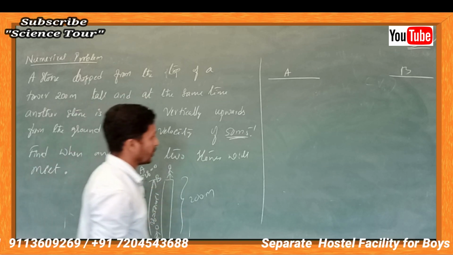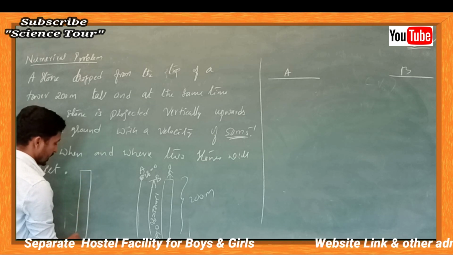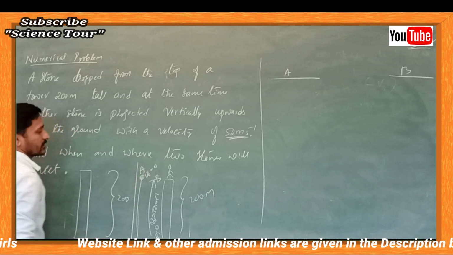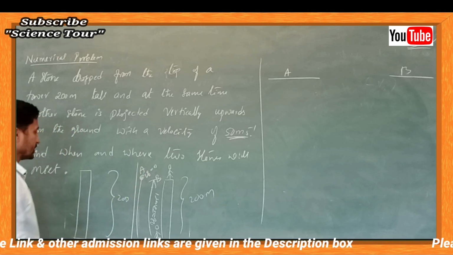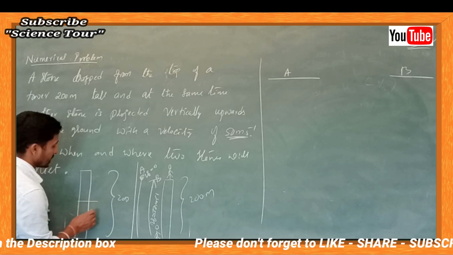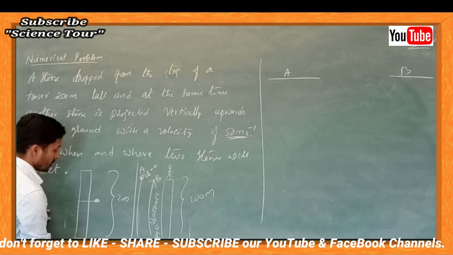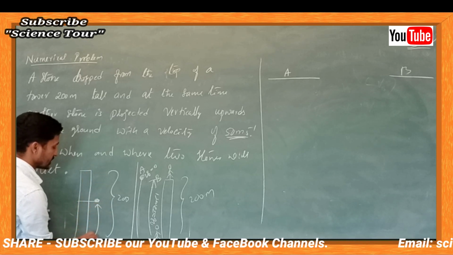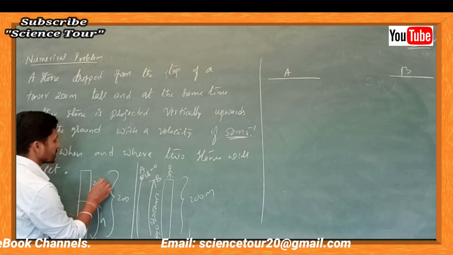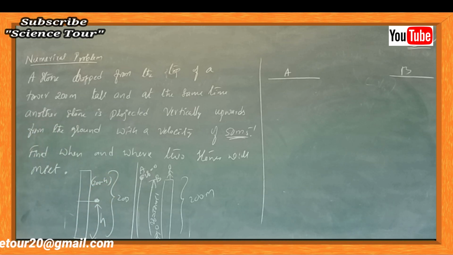Now I can write down the diagram in such a way that, for example, the total height is 200 meters. You have to write down this diagram. If I consider a certain distance at which the stones are going to meet, say this stone has travelled a distance H. Then what is the distance travelled by the other stone? That is 200 minus H.